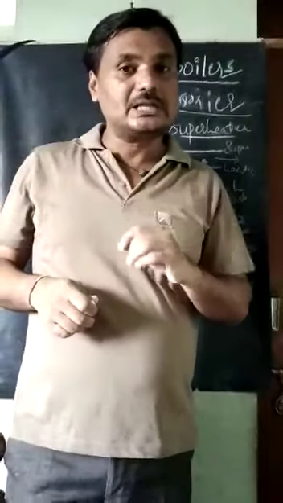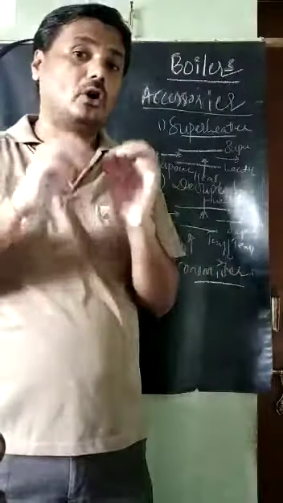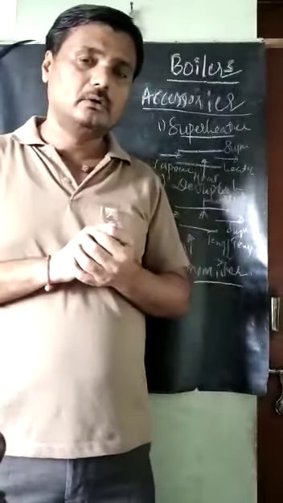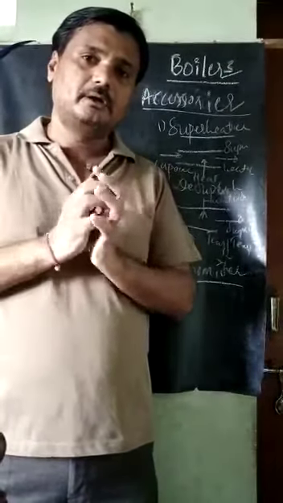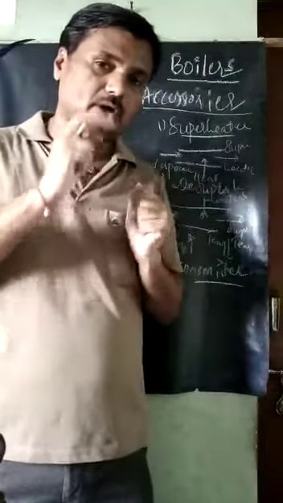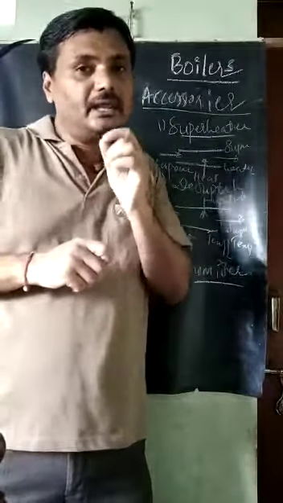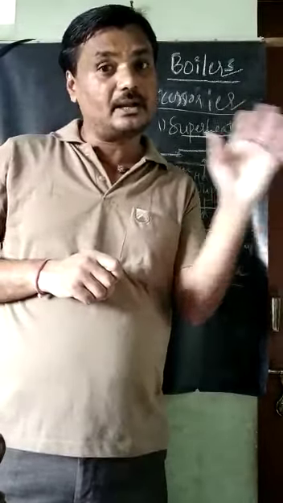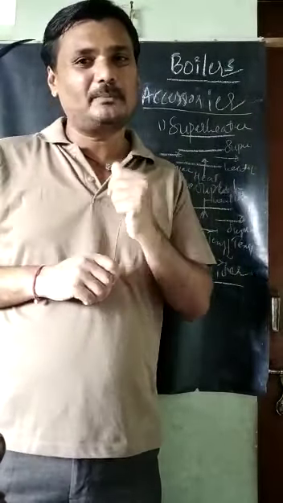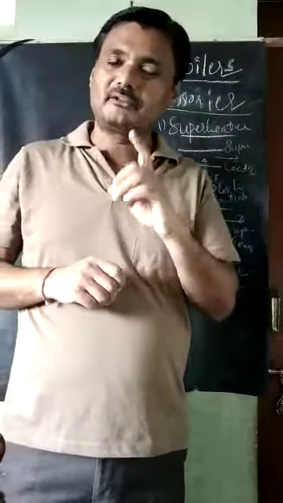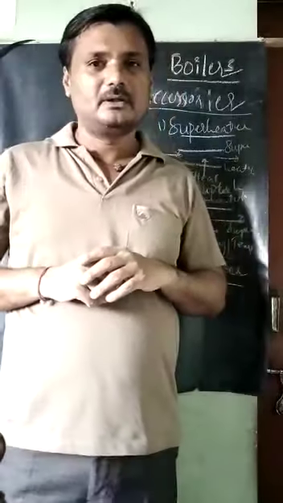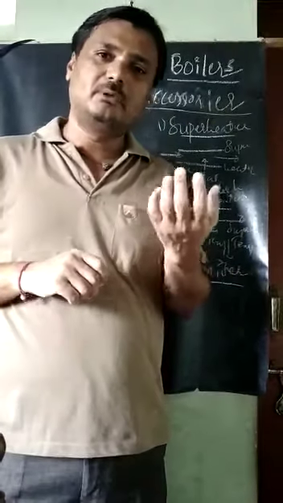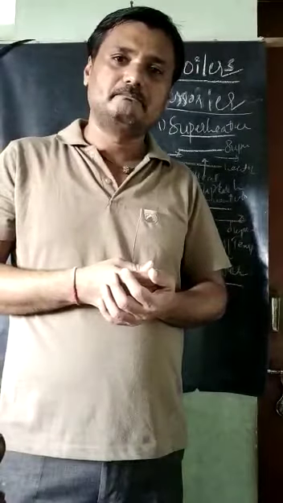So what we are using in the drum is normal temperature water, right? What we will do now, instead of taking that normal temperature water to the drum, we will heat the water. The hot water we will supply to the drum. So what happens? Definitely, if we are supplying hot water to that drum, we are using the waste heat, so it will produce steam very early.